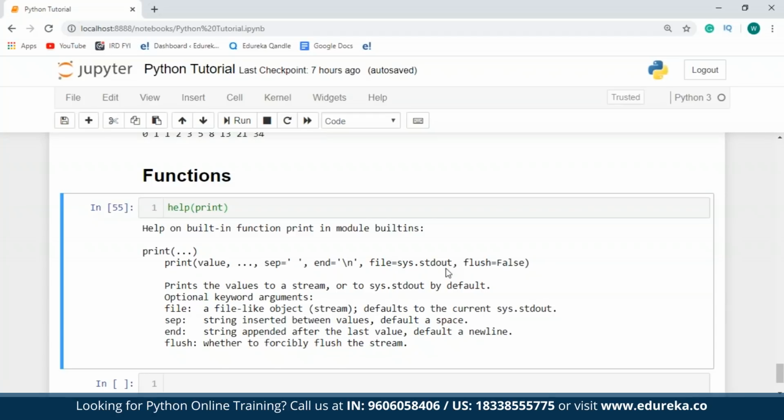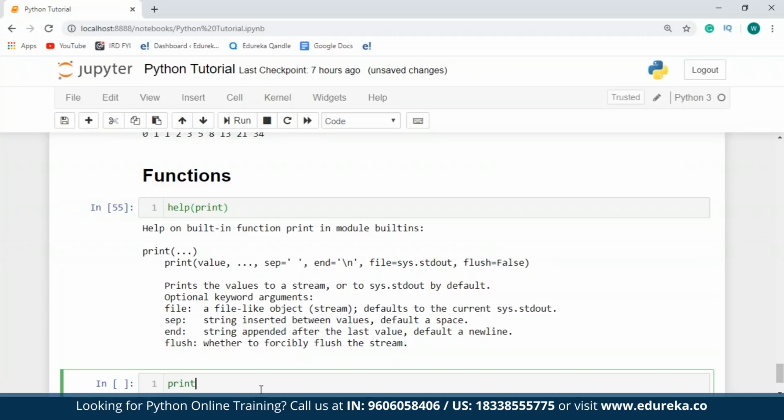Flush is also an optional parameter that is used to specify if the output has to be flushed or is it to be buffered. If the output has to be flushed, the Boolean value will be true, and in case it is buffered, the Boolean value will be false. The default value for this is false. So now let's take a few examples of the print function.